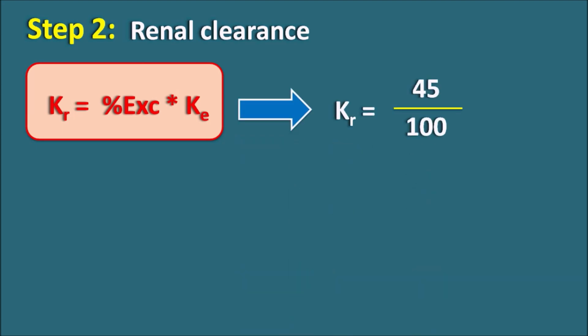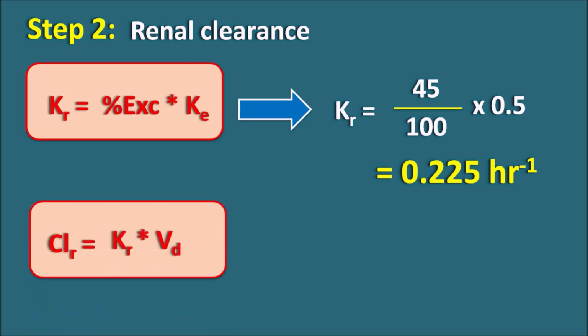Now KR is equal to 45 by 100 into KE, that is nothing but 0.5, because the drug is excreted unchanged as 45%. So on solving, it gives 0.225 per hour. So the renal elimination rate constant is 0.225 per hour. But what we require is the renal clearance. So how can we calculate the renal clearance?